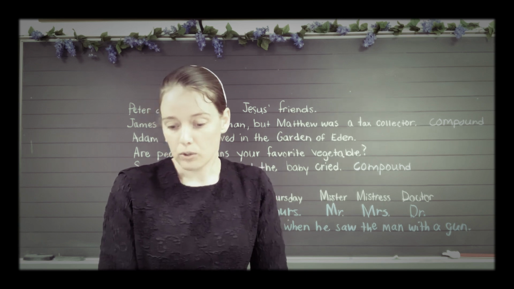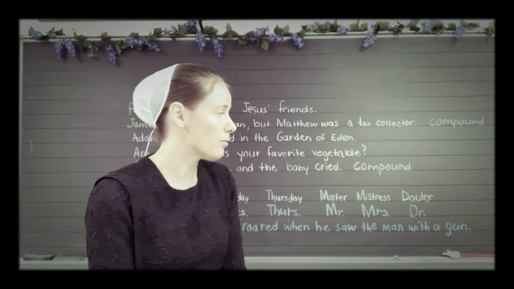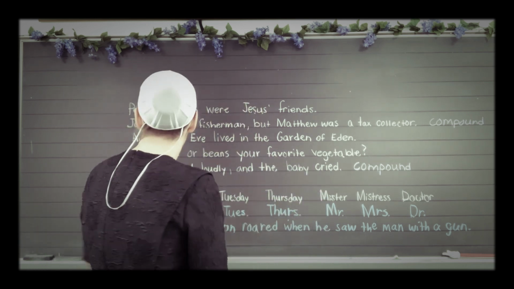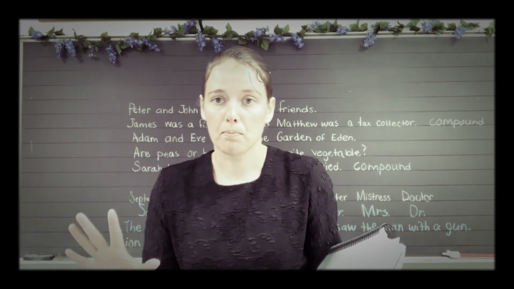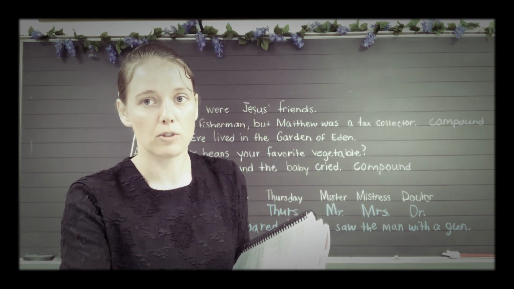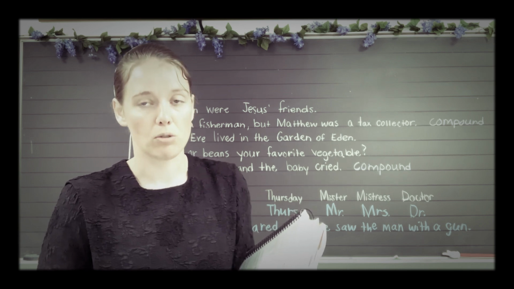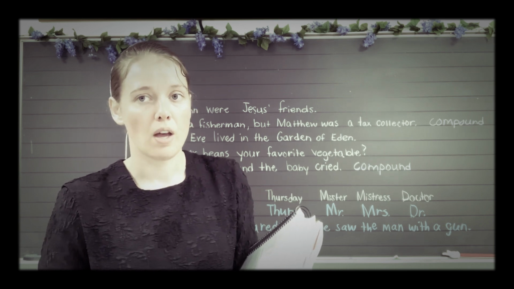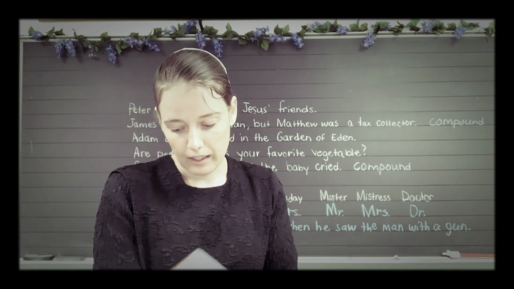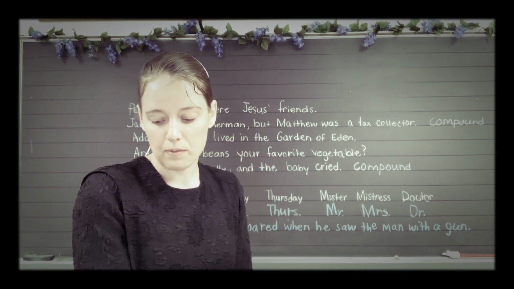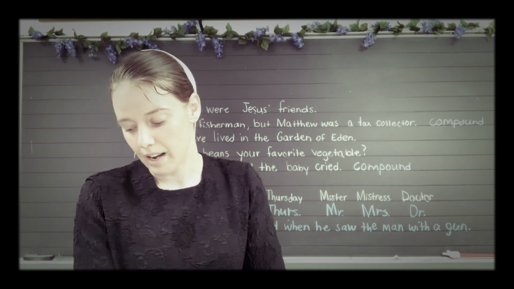So let's now go to penmanship. We have the cursive V, U, and W. You've learned those already before. Today I'm just going to let you look back in your strips or in the back of your books and try to write them exactly like they show you there. If you're not sure how they go, look back. And then you can go ahead with the sentence, Vicky Zook visited Uncle William and Aunt Lena. That's your sentence for today.